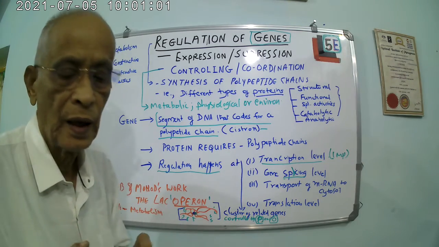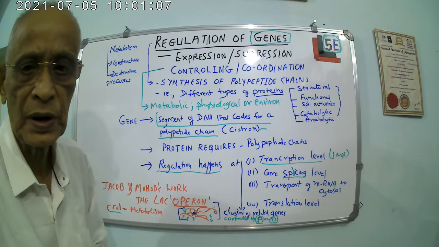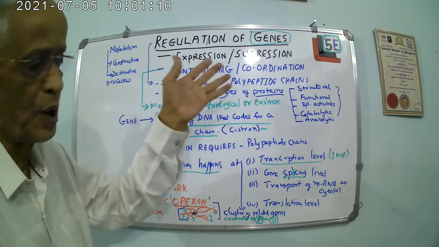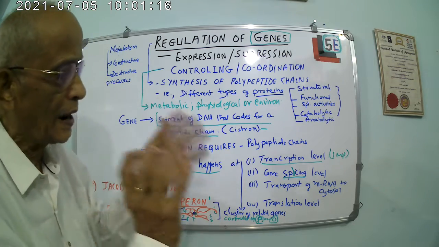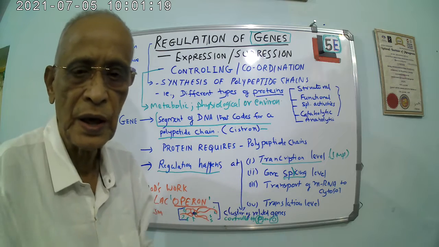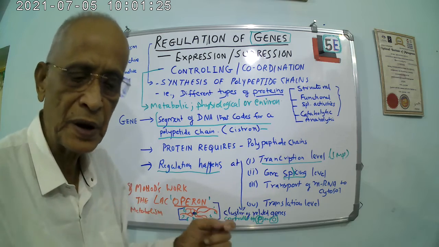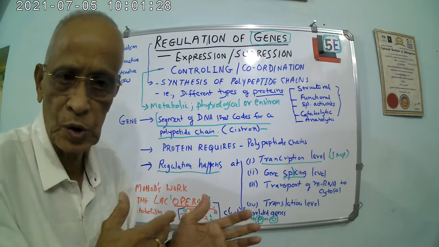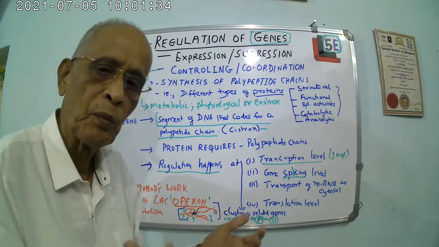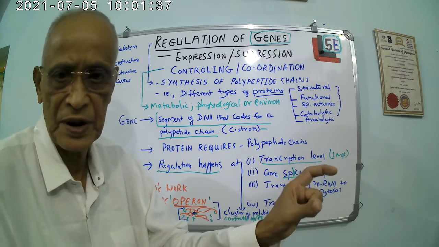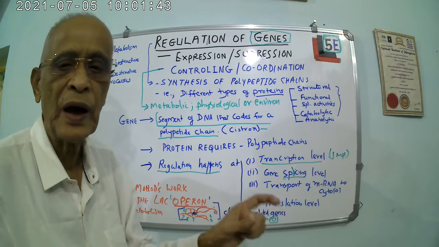Hi everyone. We are going to learn today the very introductory part of what's called regulation of genes. When I say regulation of genes, it means the activity of the gene itself. You know, a gene is a small segment of DNA. When I say small segment, it may be a 10 nucleotide sequence, maybe 100 nucleotide sequence, maybe 10,000, maybe more than that. But it's a small segment of DNA that will code for one polypeptide chain having amino acids.